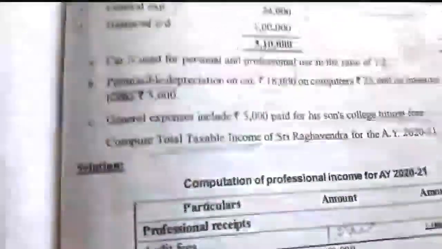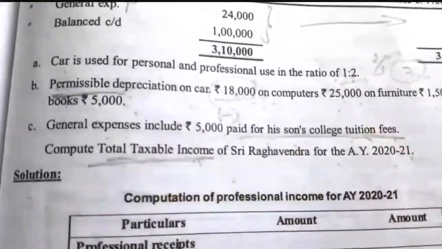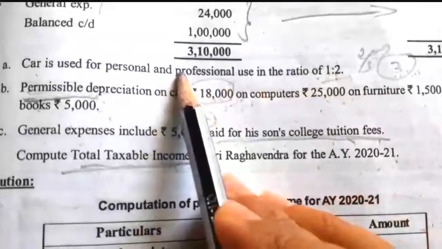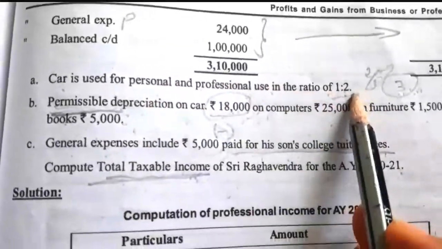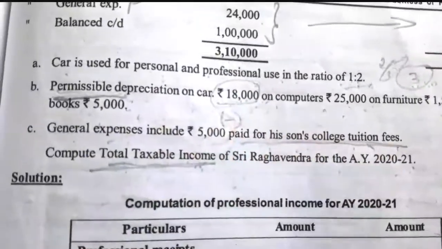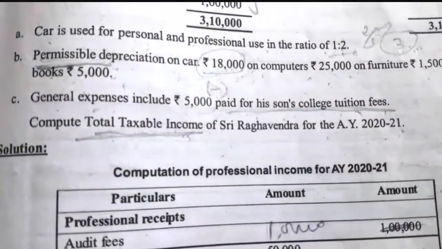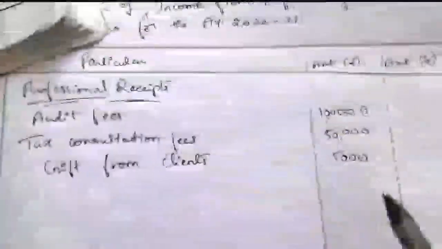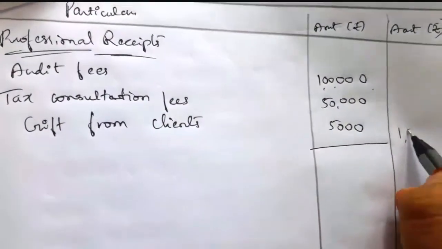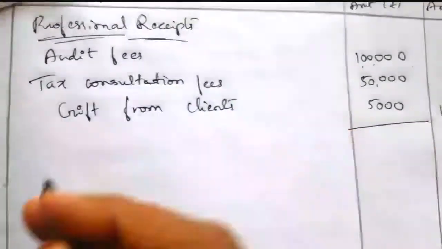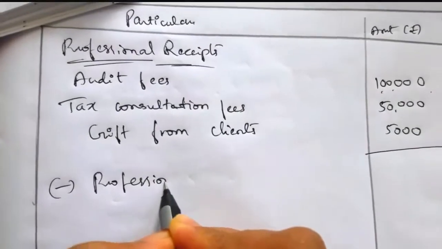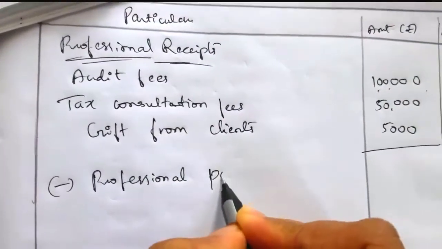Now once again check the additional information. Is there any receipt or professional related income given? The information is about car expenses, which relates to payment, depreciation, relating to payment, and general expenses, also relating to payment. So there is no other info relating to receipts. So totally 1 lakh plus 50,000 plus 5,000 is equal to 1,55,000. From this value we have to deduct the professional payments to find the taxable income from profession.